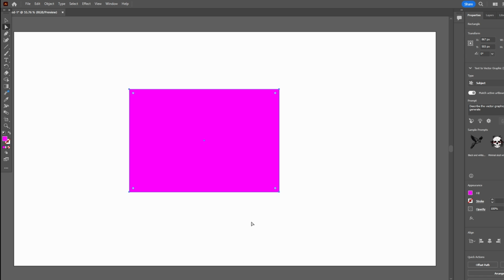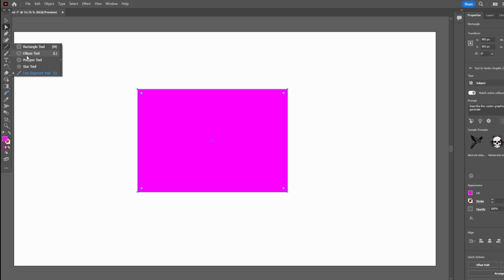Hey guys, in today's video we'll show you how to cut a shape in half or remove a piece from a shape in Adobe Illustrator. Create a shape. Draw a shape that you want to cut or modify using the shape tool. Create a line. Use the line tool to draw a straight line where you want to cut. Ensure the line intersects the shape.